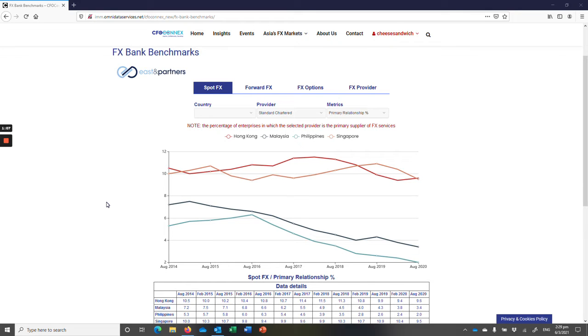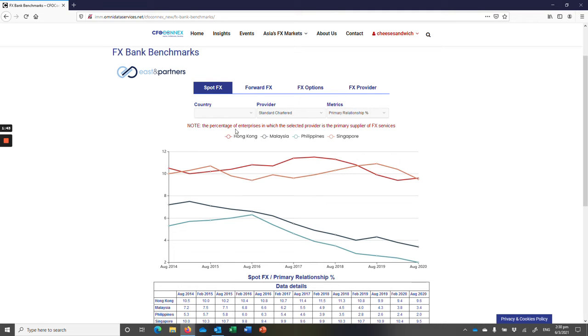Okay, let's get started. What we're looking at here is a graph of the spot foreign exchange service provided to corporates, and we're looking at the view of Standard Chartered and its market share relationship. These graphs are going to be showing four metrics: market share at an enterprise level, wallet share, customer satisfaction, and share of mind.